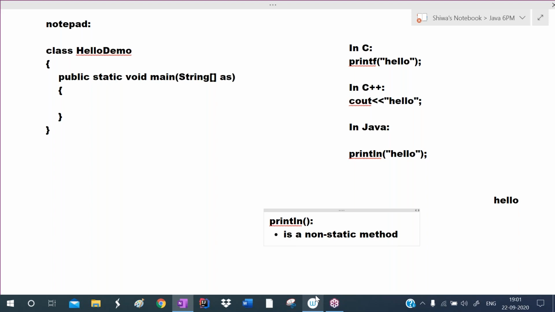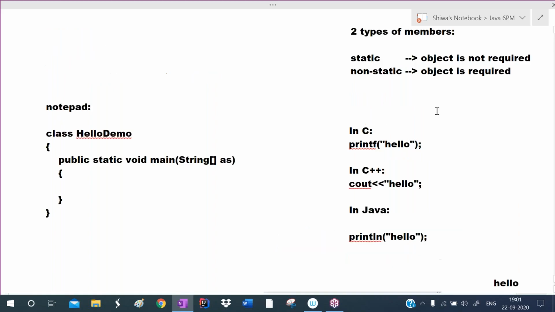Println is a non-static method. So an object is required to call it. An object is required to call it because it is non-static. Non-static means an object is required.